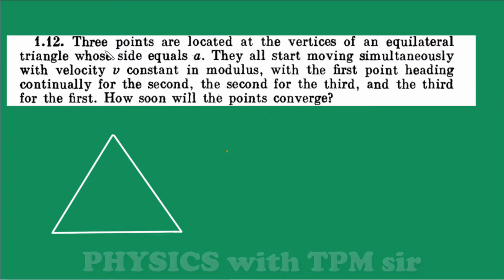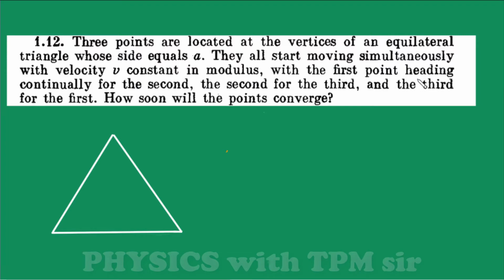It is given that three points are located at the vertices of an equilateral triangle whose side is a. So, this triangle is equilateral. They all start moving simultaneously with velocity v constant in modulus. That means they all are moving with constant speed.